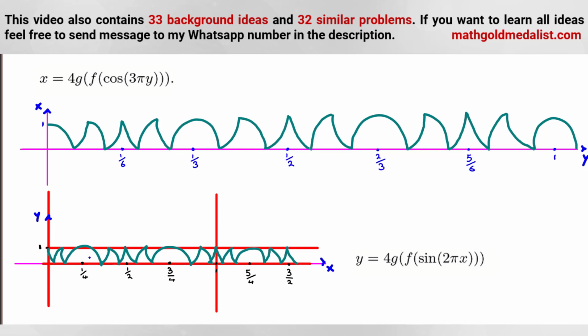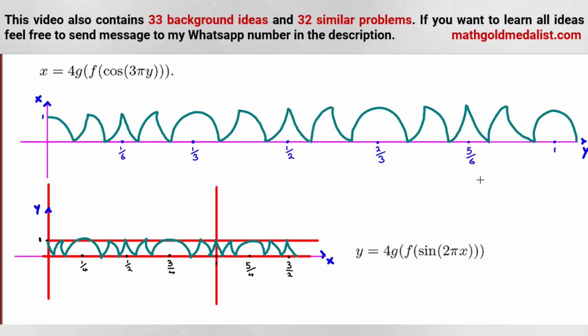Now we want to see each line here is from this point to this point. Each of these things is from here to here. Okay? So how many lines are there? We can consider 0, 1 to 0, 1. I want to see how many lines we have from this part to this part. Okay, so 1, 2, 3, 4, 5, 6, 7, 8, 9, 10, 11, 12, 13, 14, 15, 16. We have 16 lines or curves like this. How many like this?